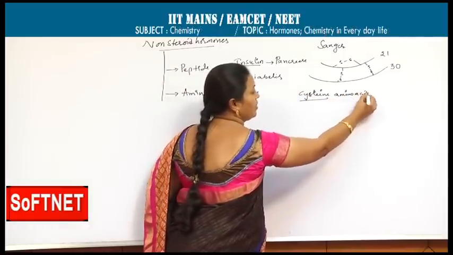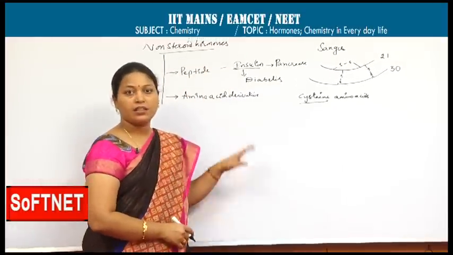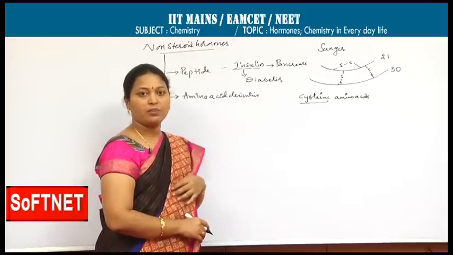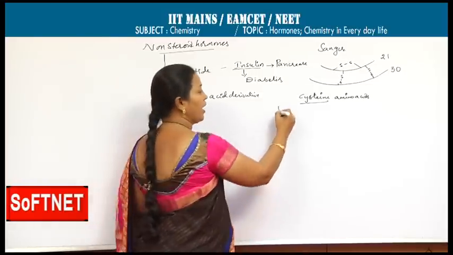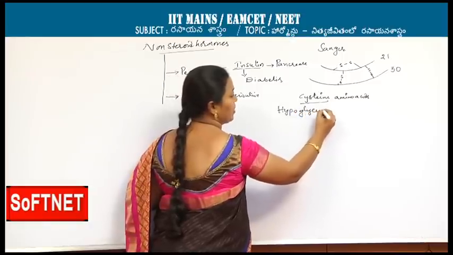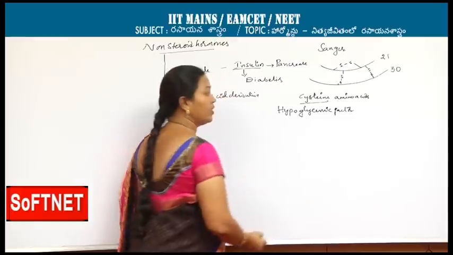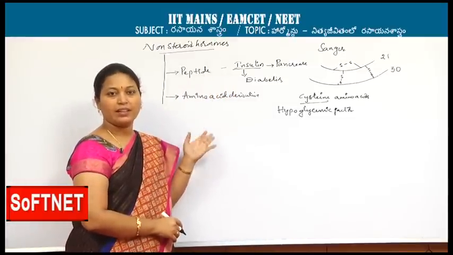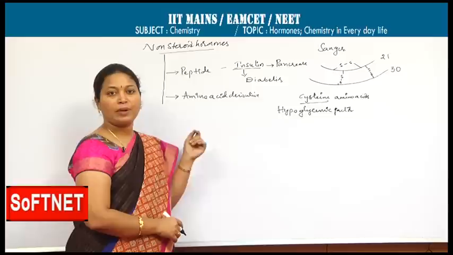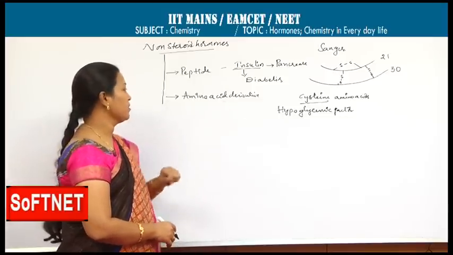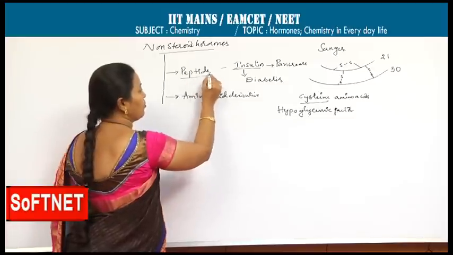This is regarding insulin. As it regulates the glucose level in the blood, it is called a hypoglycemic factor. Hypoglycemic factor regulates the glucose level. As the glucose level enhances, the person's metabolic rate decreases and the person suffers from diabetes. This is regarding peptide hormones.